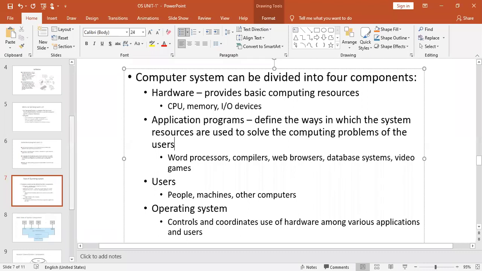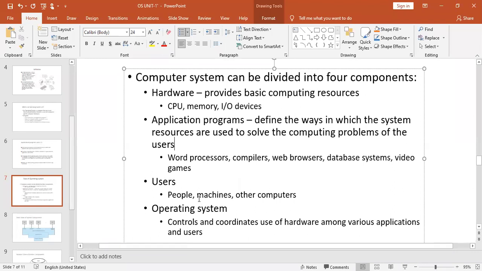Using the same example, if you write a C program for addition of two numbers, that is the user problem. In order to add two numbers, we need the services of the compiler and so on. These all will be utilized with the help of the operating system. Similarly, web browsers, word processing and so on.